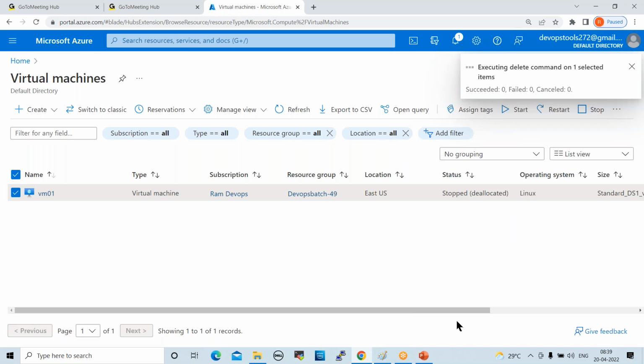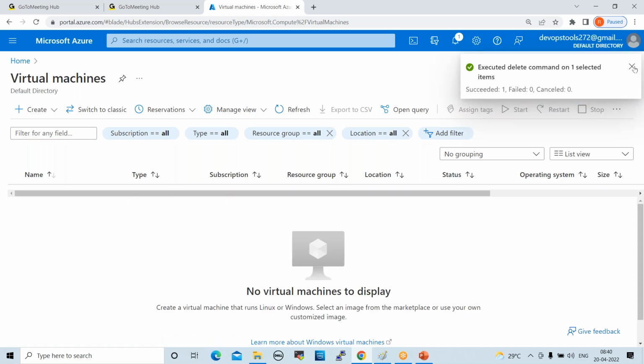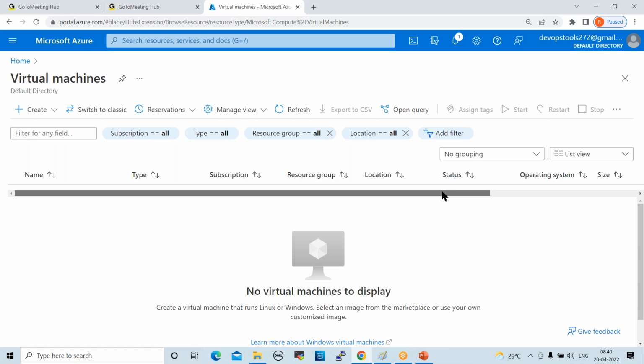Delete this, and you can also delete the VNet. Still we have storage and IAM. Billing we discussed already, right? One more time I'll show you billing also, how to create budgets. We'll see that.